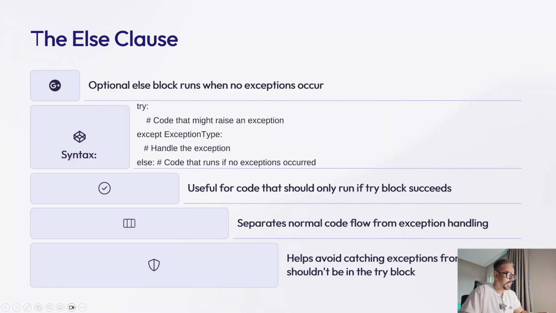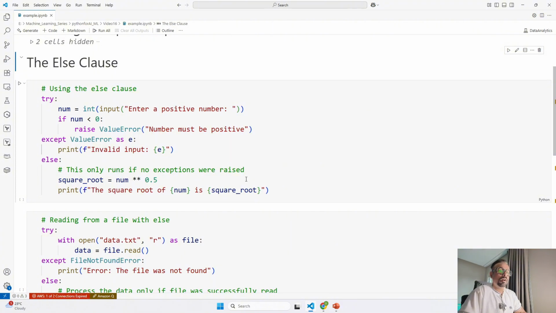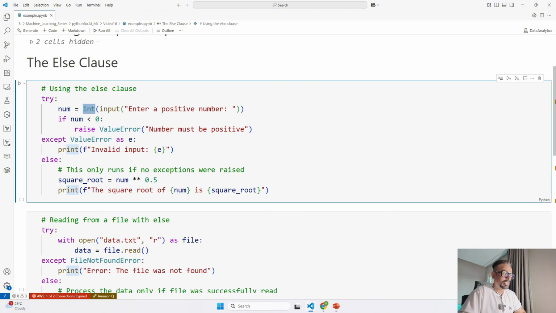Let's understand this with an example. This example is going to be a bit tricky because I am handling one value error by default and one I am raising. In this example, the code is going to ask the user to enter a positive number, and inside the try block, the first line, int, tries to convert the input to an integer.